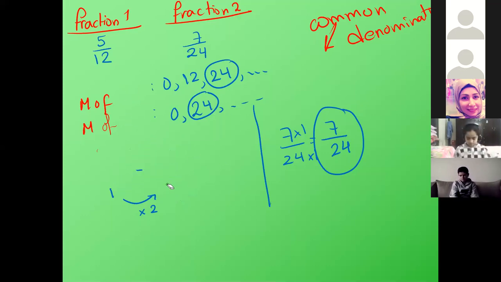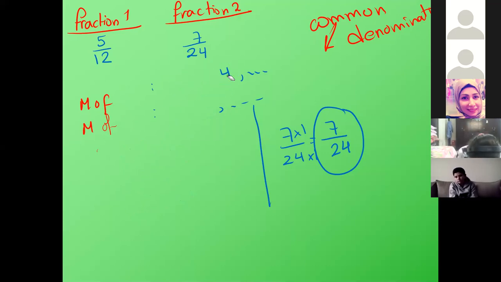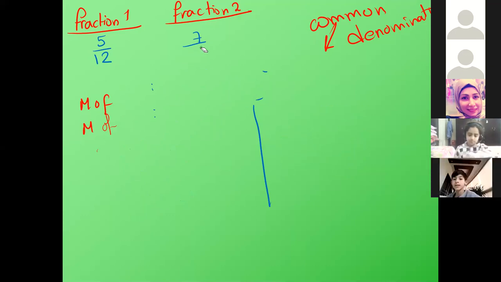Now Hassan Asem. Hassan? Yalla, ya Hassan. How do we find the common denominator between 11 over 36 and 4 over 9? Yalla, ya Hassan.